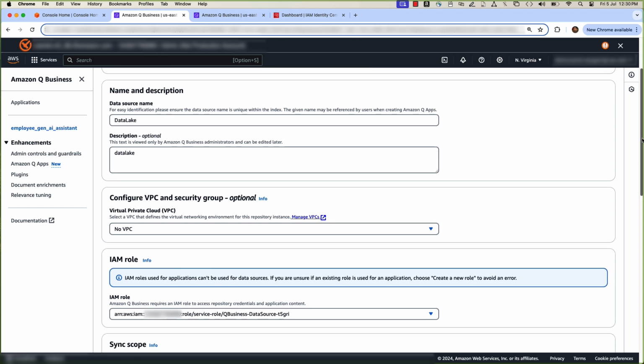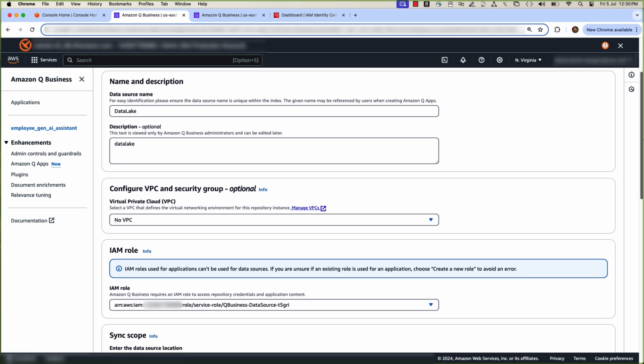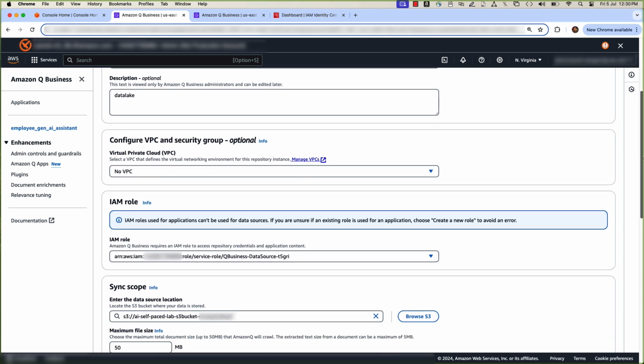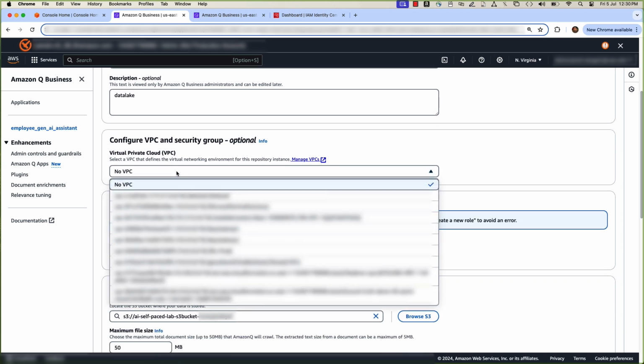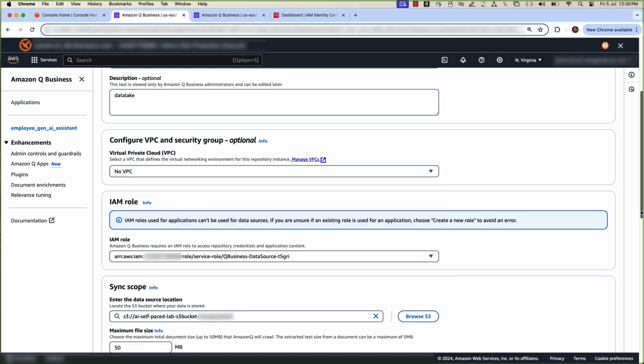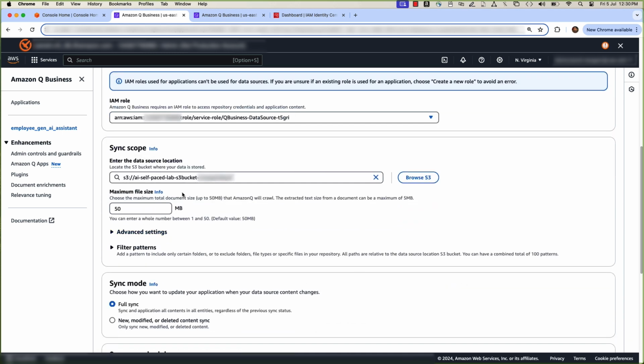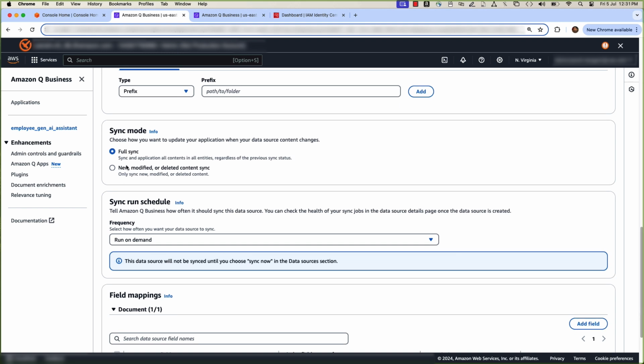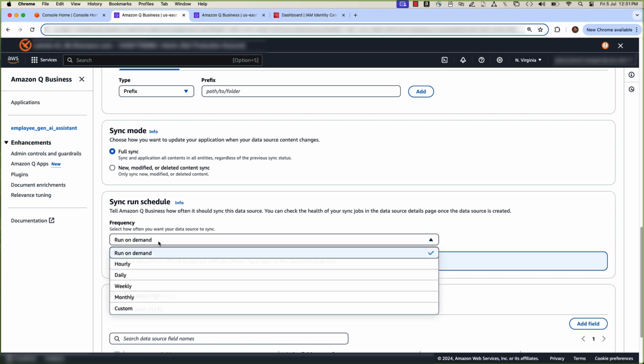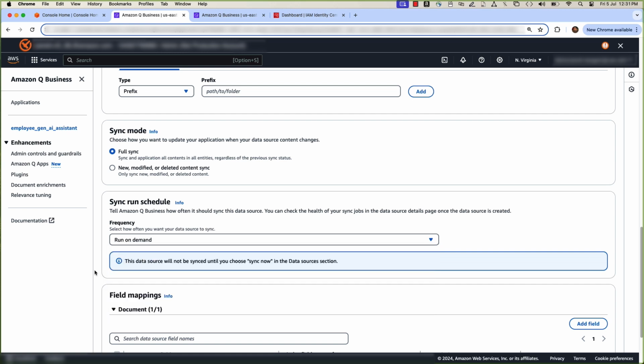Start with the data source name. You can select the VPC and IAM role, and browse the data source S3 bucket. You can use advanced settings and filter patterns. For sync mode, you can use full sync or modified sync options. Next, you can configure the sync interval, such as run on demand, hourly, weekly, or custom, such as every 1 hour or 5 minutes.